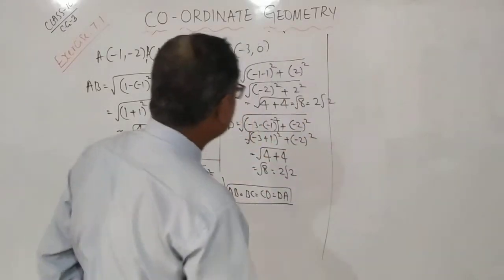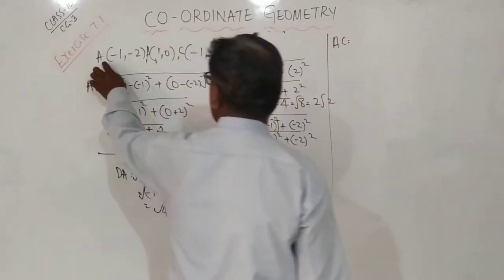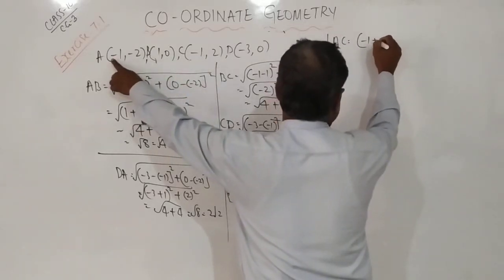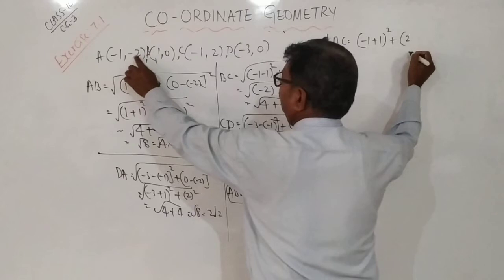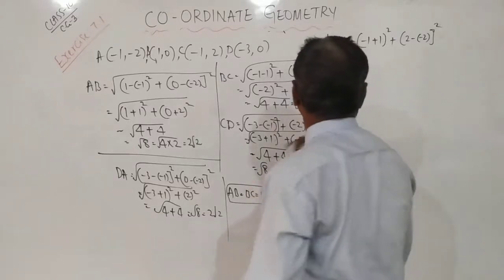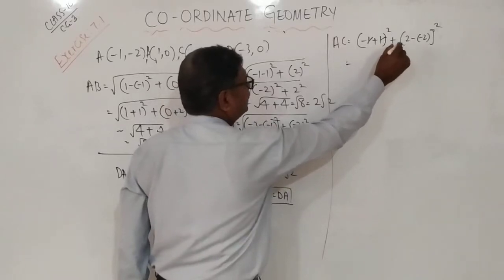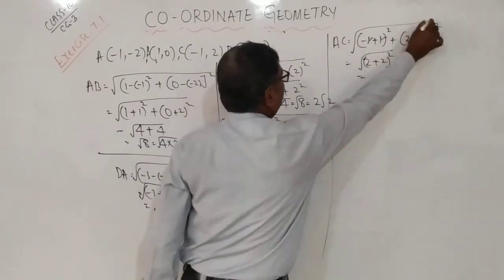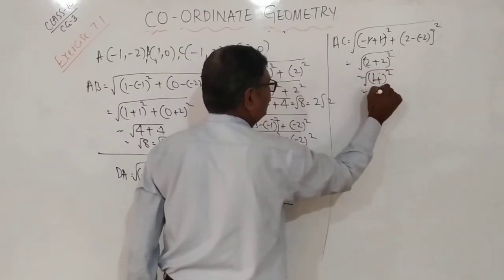Yes. Next one is AC. Minus 1 minus of minus 1, that is plus 1 whole square. Again 2 minus of minus 2 whole square. So it is nothing but minus 1 plus 1 cancel, 0 square. It is nothing but 2 plus 2 whole square, 4 whole square. So 1 4 gone means only 1.